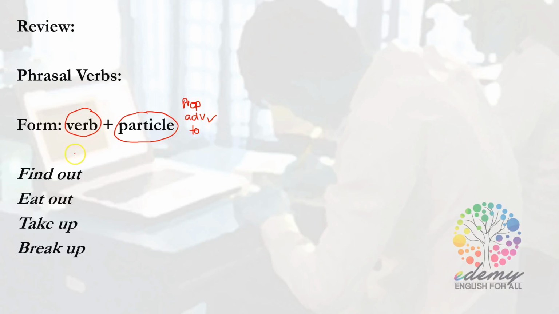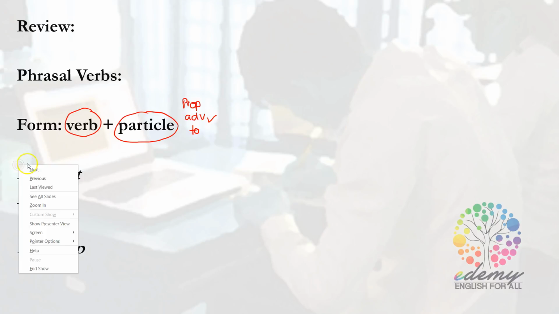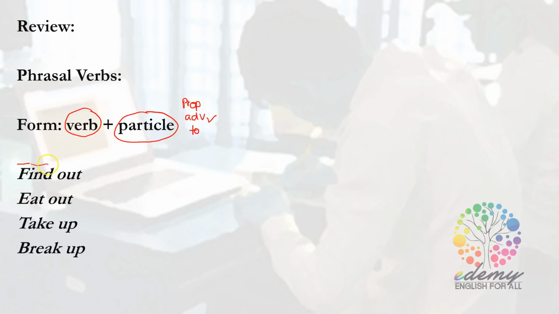Let's analyze the form of the phrasal verb. Here we have some examples, like the words find, eat, take, break, which function as a verb, and then the words out, up, which function as a particle. And I want to recall some of the meanings of the phrasal verbs that you learned.